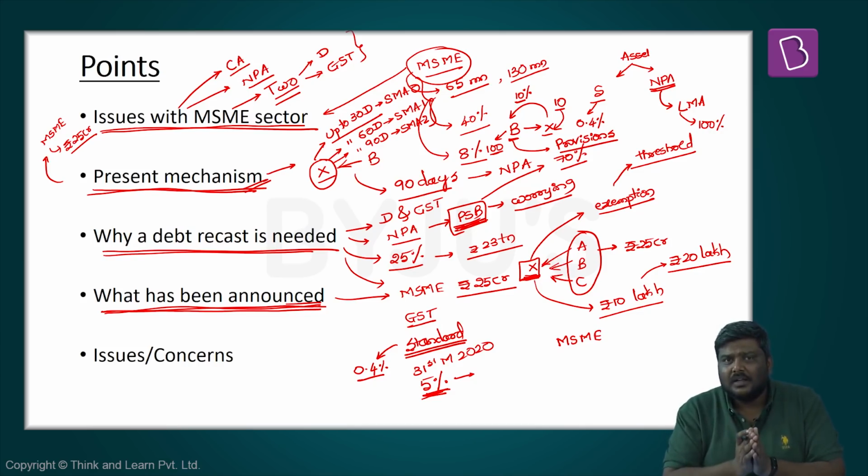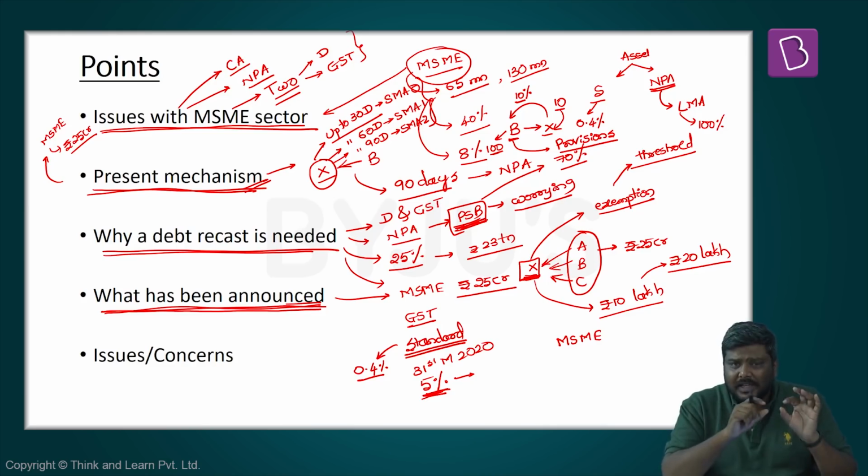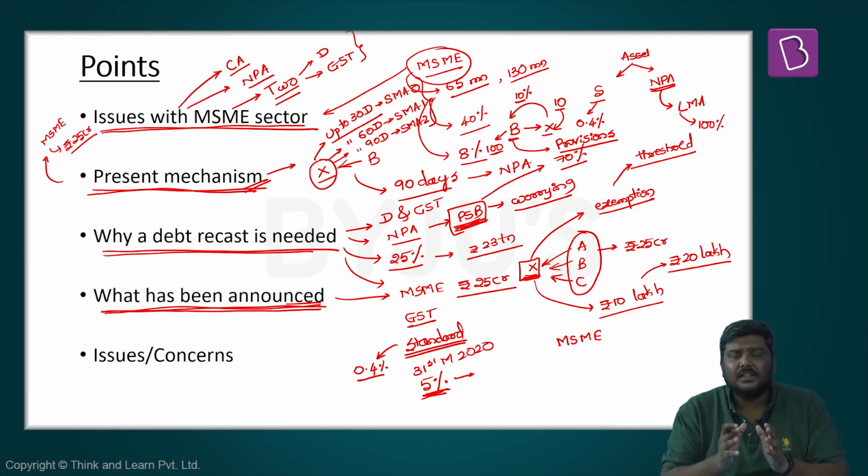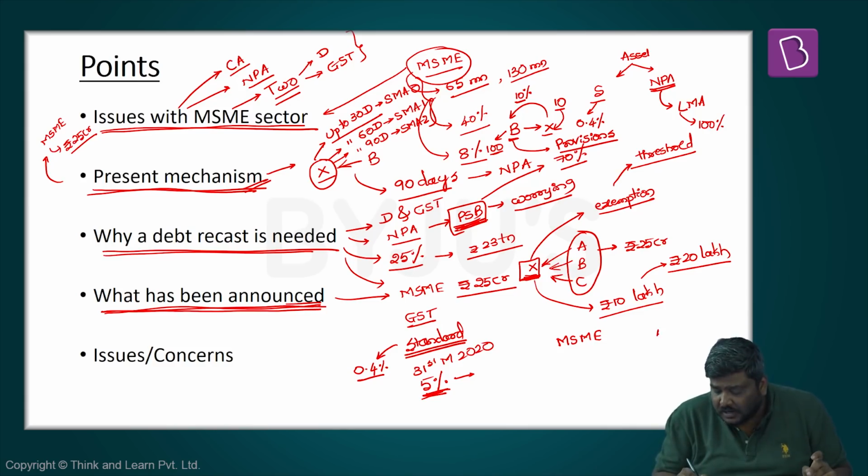Because please understand, I've already mentioned that the account, though it is standard, has already defaulted on payments. Now, if the existing process is continued after 90 days, the bank basically has to declare this as an NPA and drag the MSME unit to IBC. Understand this: when the bank drags this company or unit to the NCLT, the